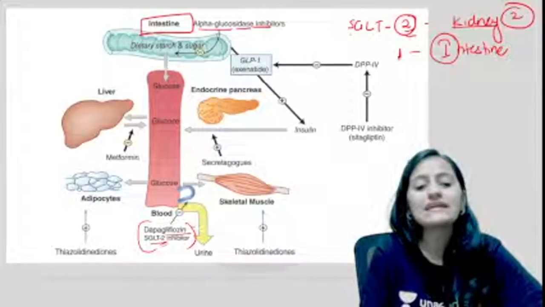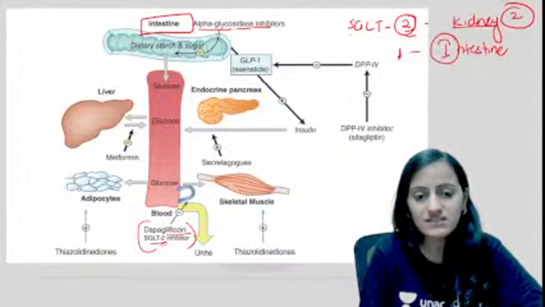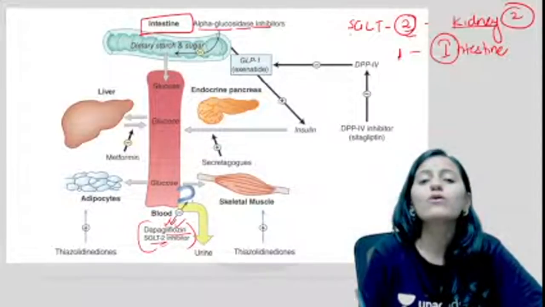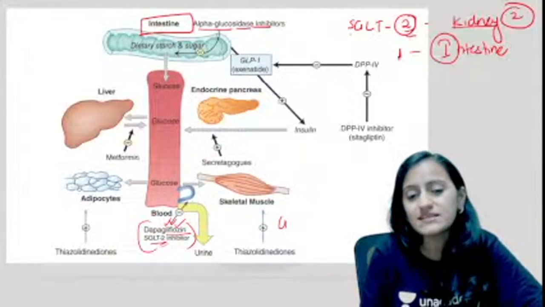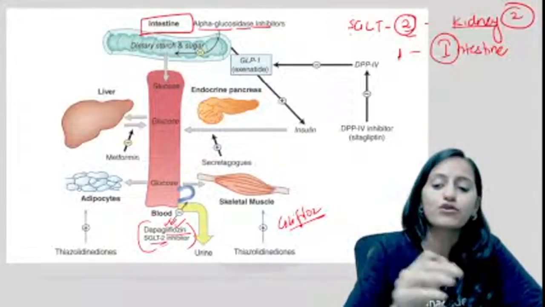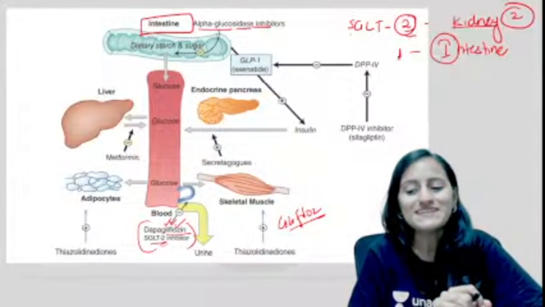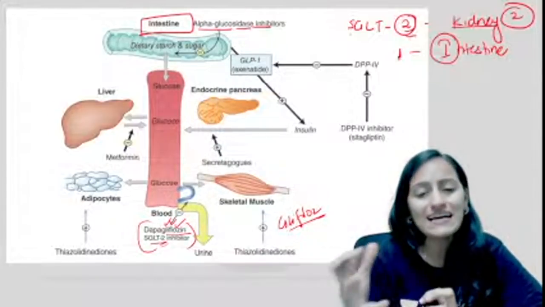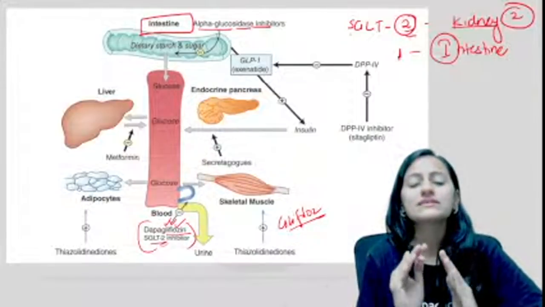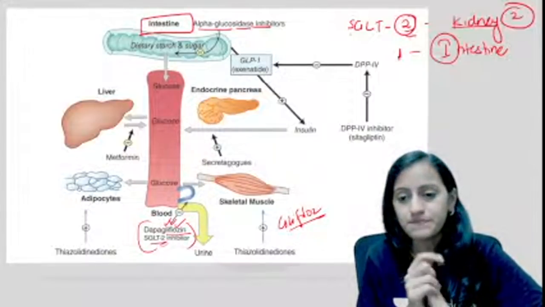These drugs are your gliflozins. Gli, basically remember, glucose increase flow in the urine. So these are basically your gliflozins. The glucose increase flow into the urine. Like you have your canagliflozin, dapagliflozin. Remember, glucose increased flow into the urine.